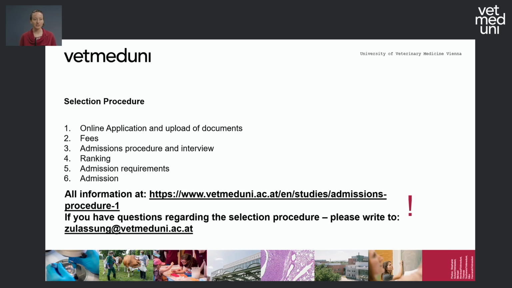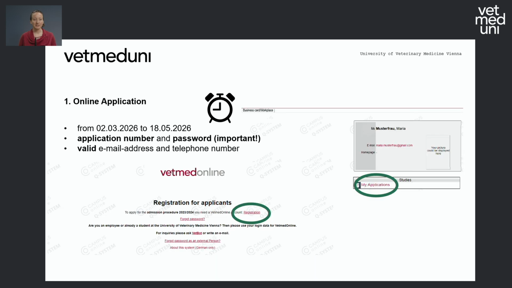All right, so let's start. The first step is that you have to apply online, which means that from March 2nd to May 18th, you can register on our webpage. Once you've registered, you also have to choose which study program you want to study. You will receive an application number, and that one is really important. Please write it down somewhere, as you will need this number throughout the whole process.